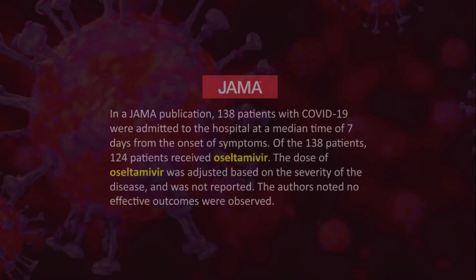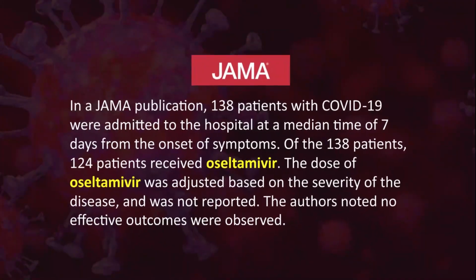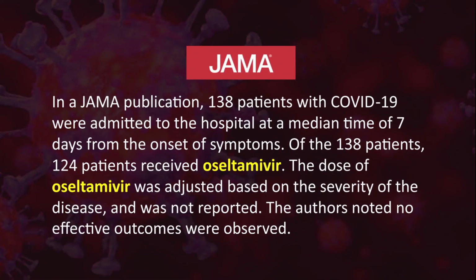This was a paper published in JAMA where they enrolled 138 patients with COVID-19, with a median of 7 days from the onset of symptoms. Of the 138 patients, 124 received oseltamivir. The dose of oseltamivir was adjusted based upon the severity of the disease and was not reported. The authors noted that no effective outcome was seen after giving oseltamivir to the COVID-19 patients.